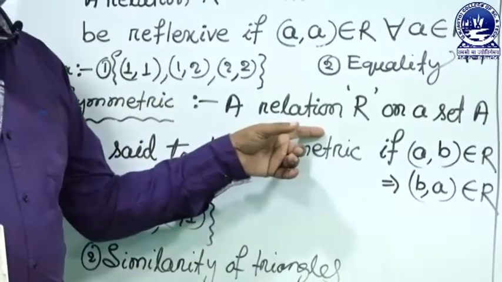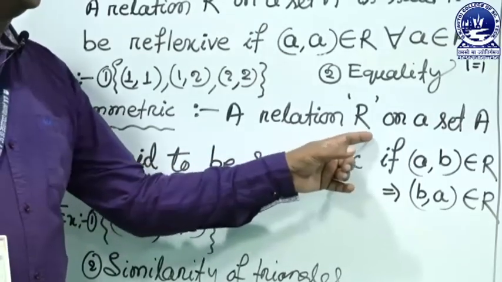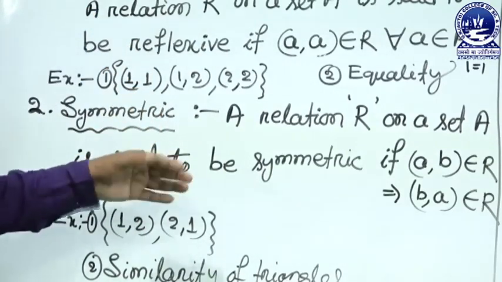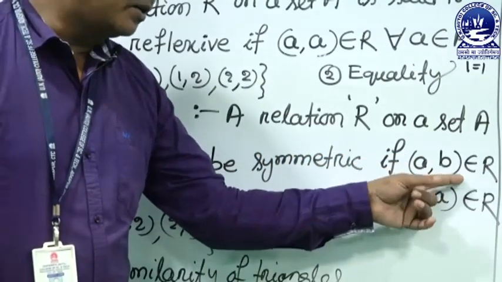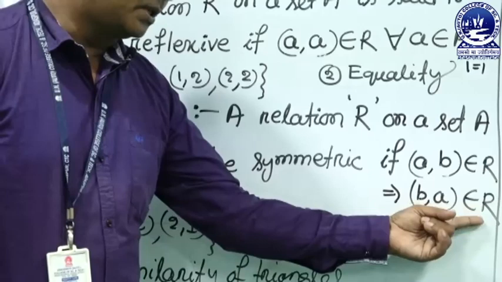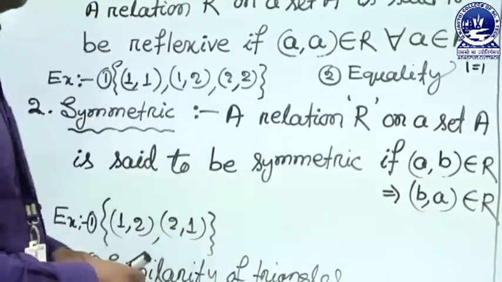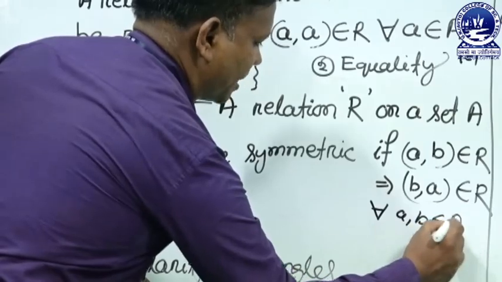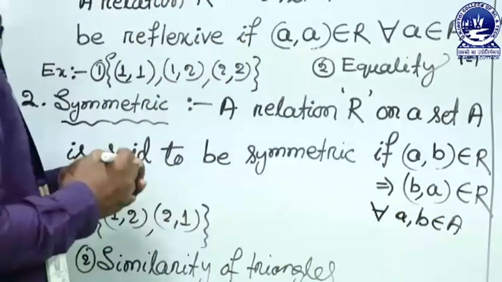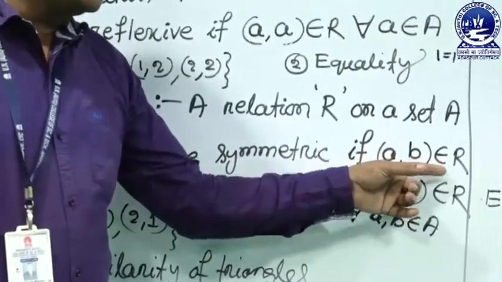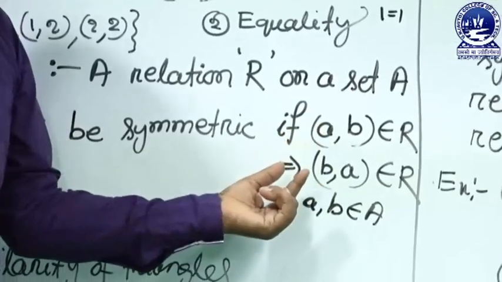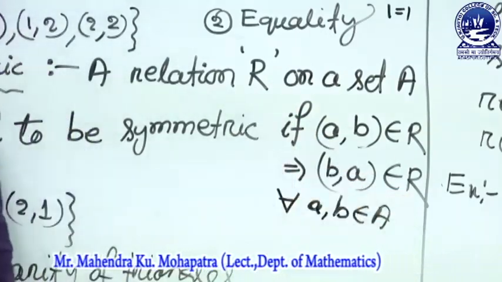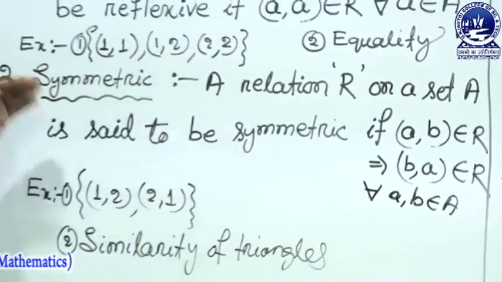A relation R on a set A is said to be symmetric if the relation R contains (a, b), then the relation R must contain (b, a), for all (a, b) belonging to R, for all a, b belonging to A. That means if the relation R contains the ordered pair (a, b), the inverse ordered pair (b, a) must belong to the relation R. Then the relation is called symmetric.